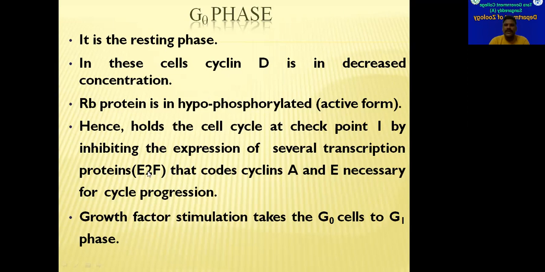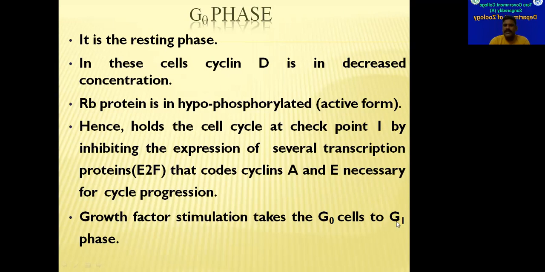So this E2F protein binds to RB protein. When RB protein is not phosphorylated, it is bound to E2F. And this E2F is very, very important for cyclin A and cyclin E synthesis. So when E2F is bound to RB protein, cyclin A and cyclin E are not formed. When cyclin A and cyclin E are not formed, the cell will not enter into the next phase. So automatically the cell will not go into G1 phase. Only when cyclin A and cyclin E are about to form does the cell go into G1 phase.